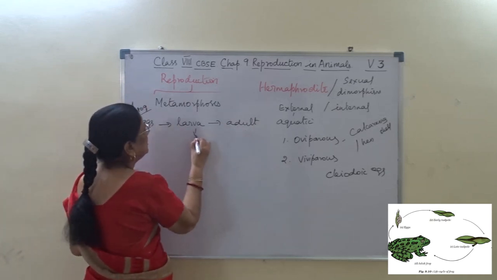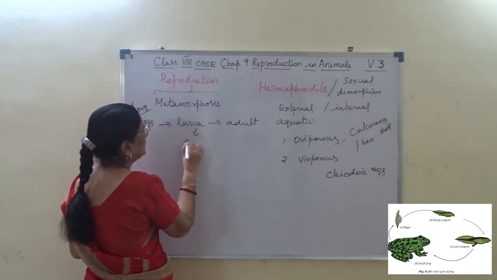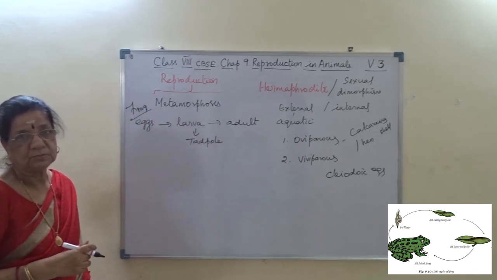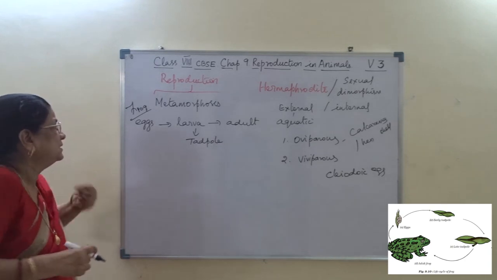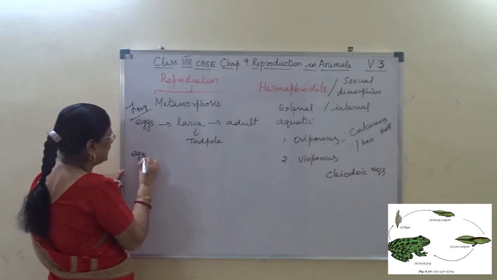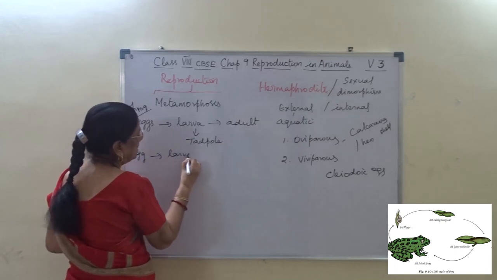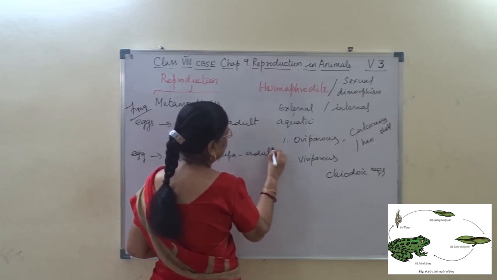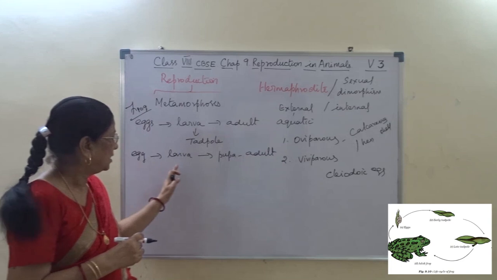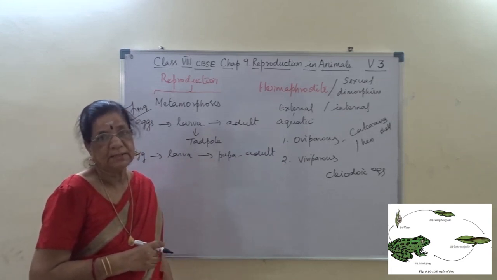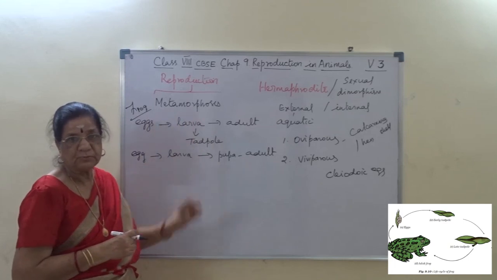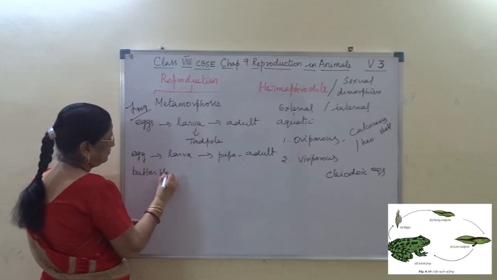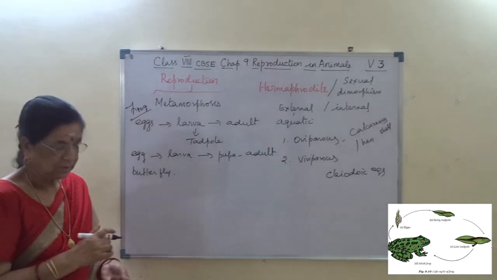In frog, the larva is called tadpole larva. I hope you understand. Same way, another example, butterfly: egg, larva, pupa, and adult. It is also a metamorphosis. This is butterfly.